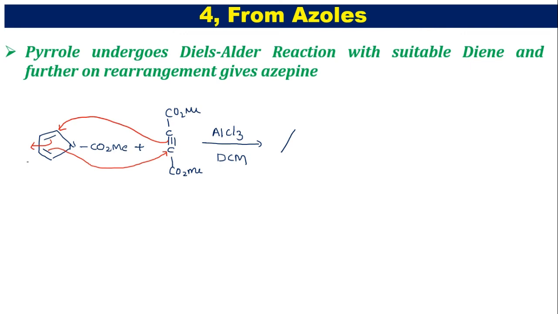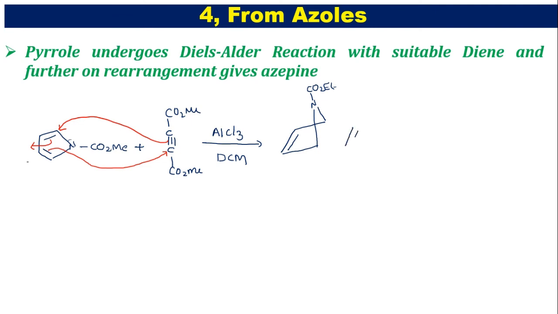Due to shifting here we got the double bond. And now this is attached to these two carbons, and in this ring we have a nitrogen. So I'm going to write nitrogen at this place, and this nitrogen has a substituent CO2Me.